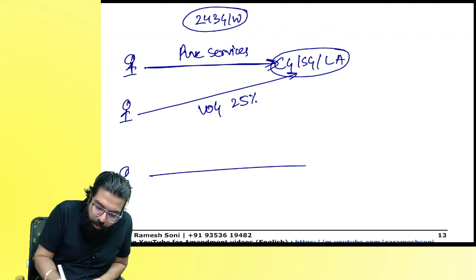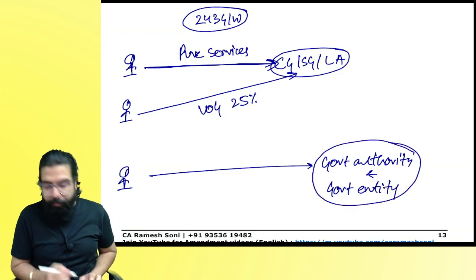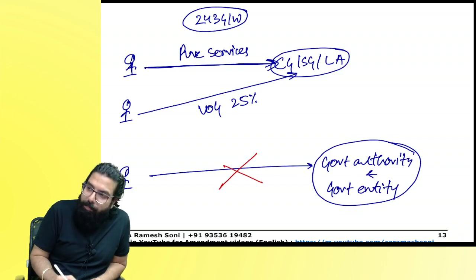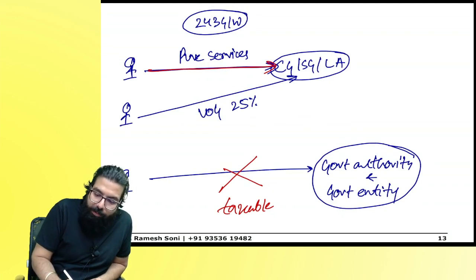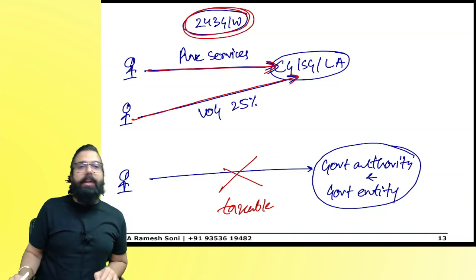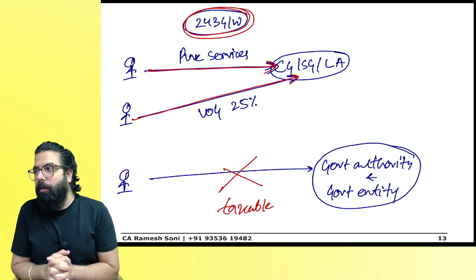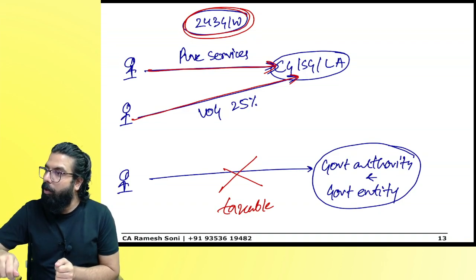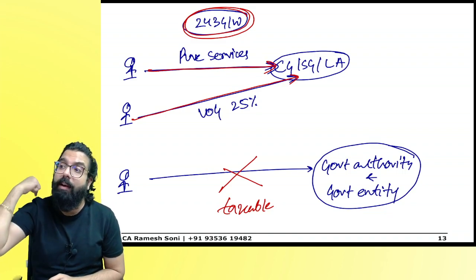Earlier, if I was doing it for whom? Governmental authority and governmental entity, then also it was exempted. Now, this is no more exempt, it is taxable. So, if I am going ahead and providing pure services or services where the value of goods is how much? 25%, and it is in relation to which activity? 243G and W. For an example, the government told me, Ramesh, can you clean the road for me? Okay. I took one brush, cleaned the road for the government. I am providing pure services in relation to those activities which are told in 243G and W.